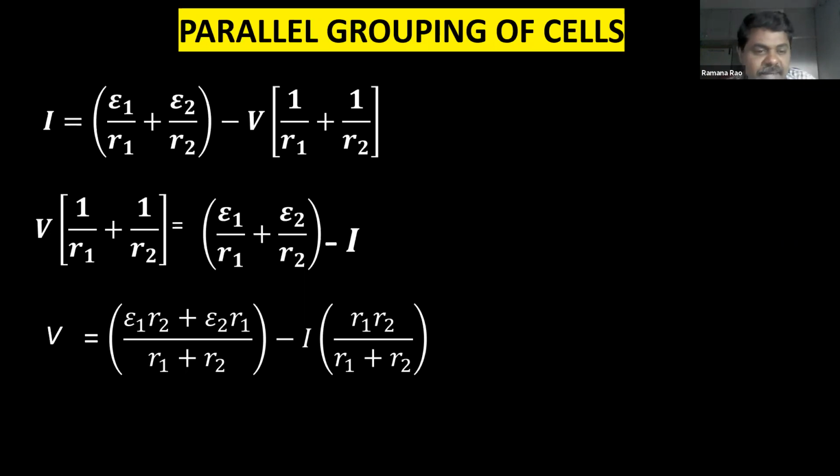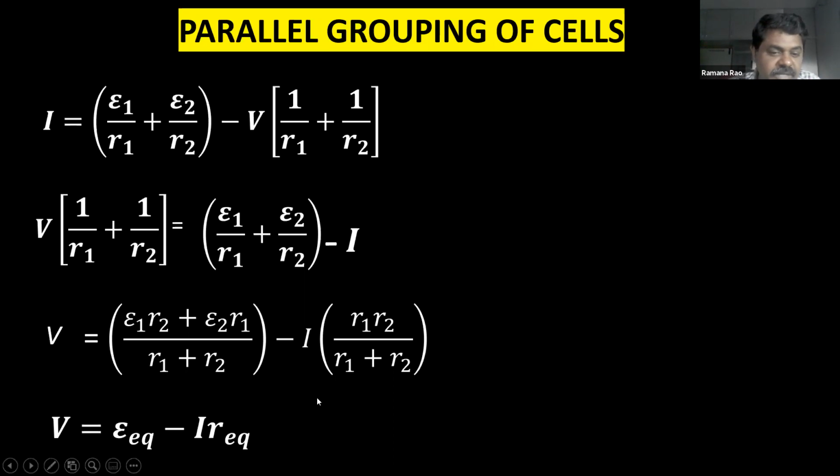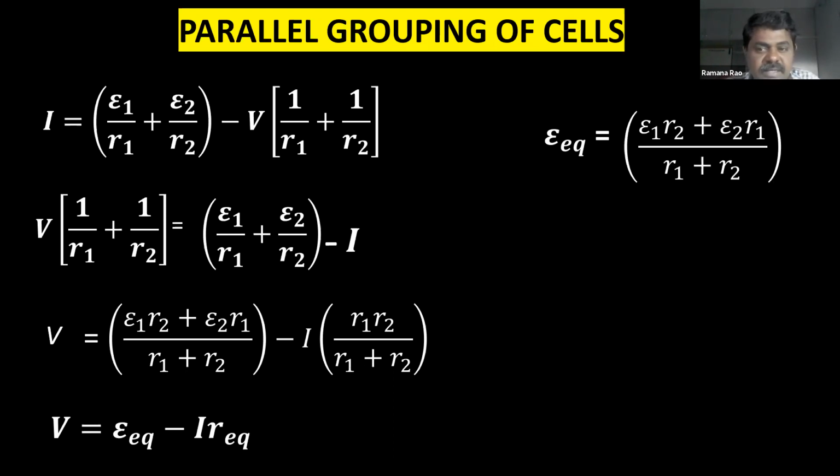So now you compare it with the general equation. So what is V? Again, a very important formula came: V is equal to epsilon minus IR. So it is in the form of V is equal to epsilon minus IR, so epsilon equivalent minus I R equivalent. If you compare these two equations, then what can you write? Epsilon equivalent. Dear children, see, epsilon equivalent is (epsilon 1 R2 plus epsilon 2 R1) by (R1 plus R2).